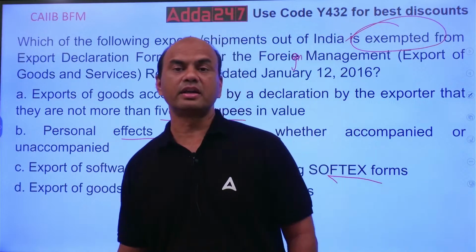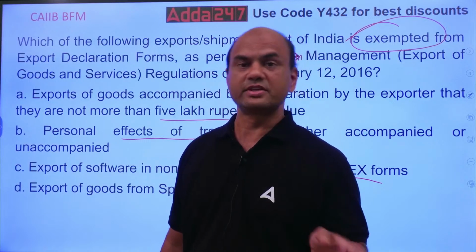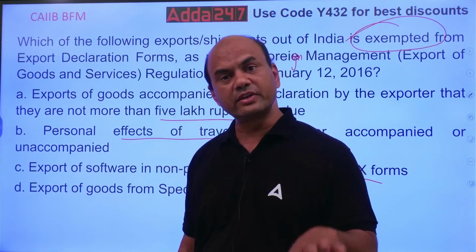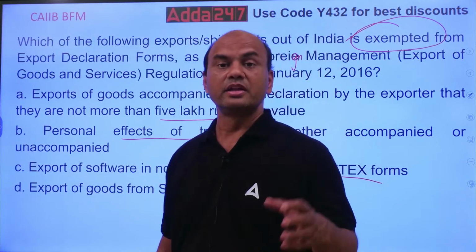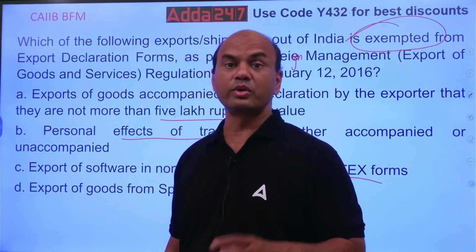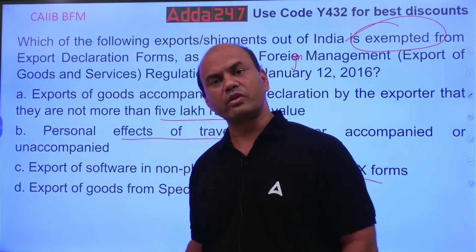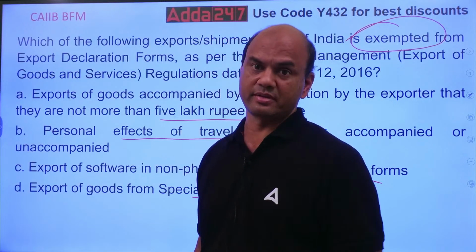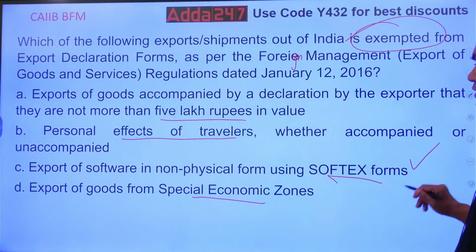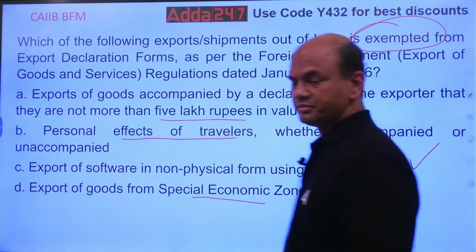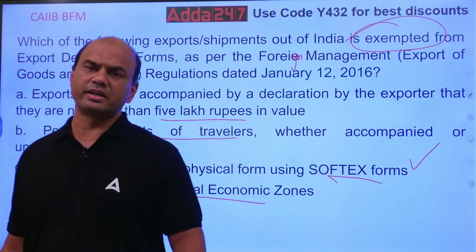Kindly note, earlier there was something called a GR form. Now the GR form has been shifted to the SDF form, self-declaration, statutory declaration. Now that SDF is again shifted to EDF, export declaration. Now EDF is for all the goods and services except software. In software we have Softex forms. Remaining everywhere you have EDF forms now, let it be through post.